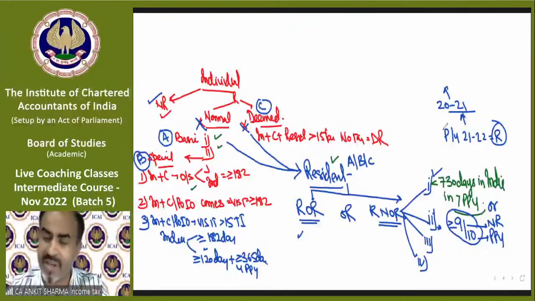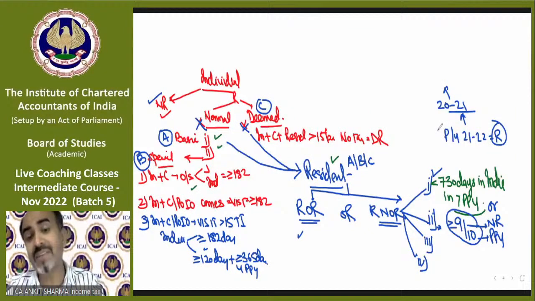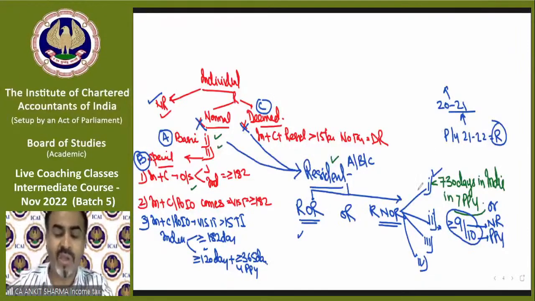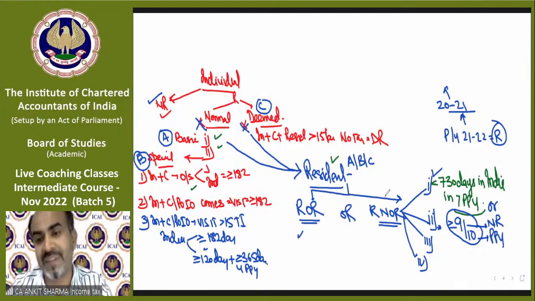So in the current year he is a resident, but in the last 10 preceding previous years, he or she should be non-resident in India at least 9 years. If he or she is 8-year non-resident and 2-year resident, that means this condition has not been fulfilled. So he or she will be treated as a resident and not ordinary resident if in the last 10 preceding previous years, he or she is considered a non-resident for at least 9 years.